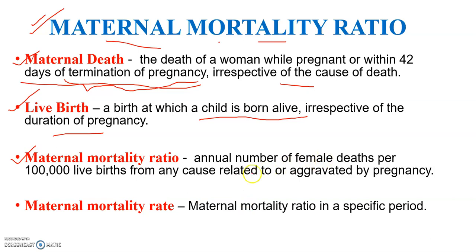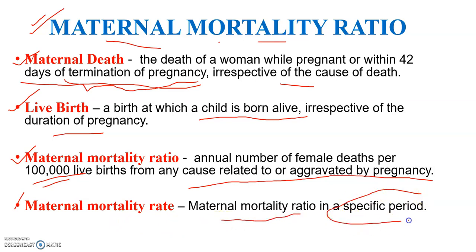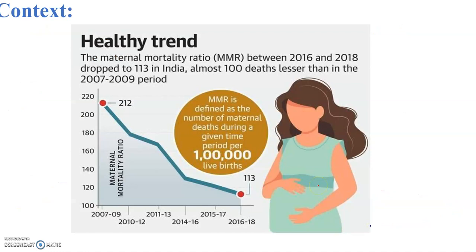It is the number of female deaths per 1 lakh live births from any cause related to pregnancy. We should not confuse this maternal mortality ratio with maternal mortality rate. Maternal mortality rate is actually the maternal mortality ratio within a specific period of time. So we should clearly discriminate what these terms intend. Okay, so now let us move on to the context of today's topic.